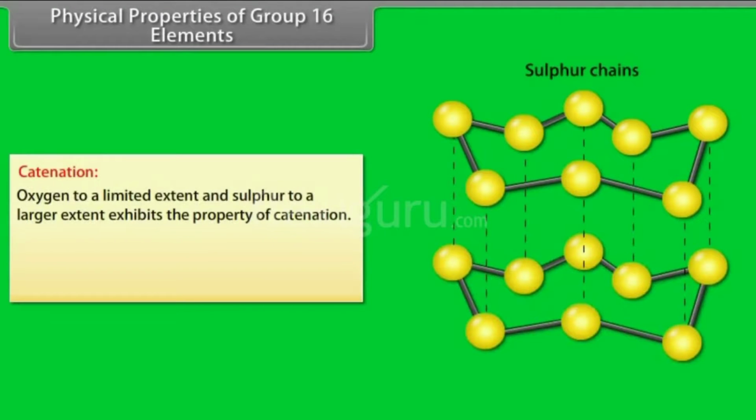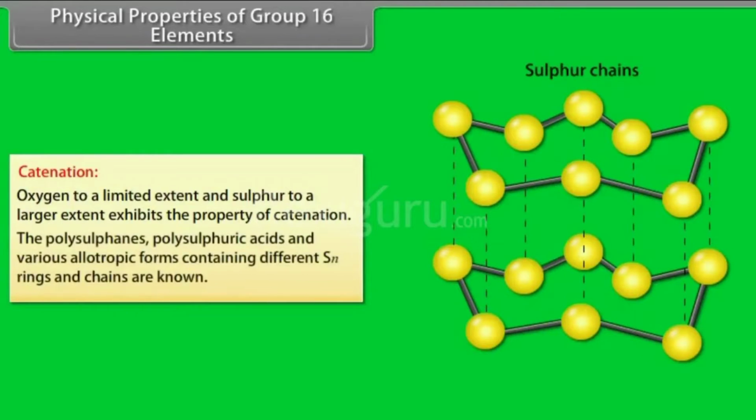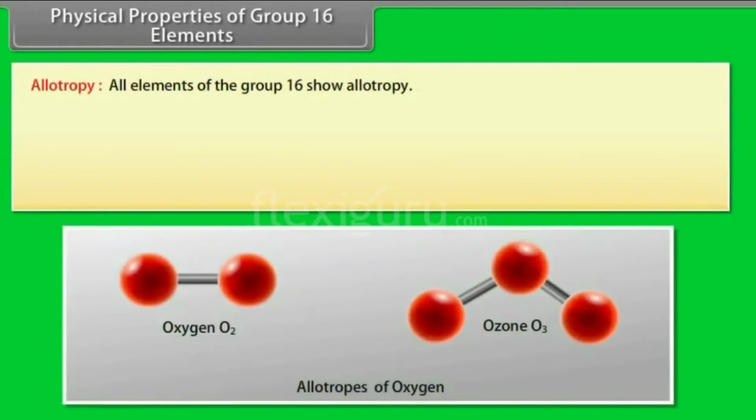Next property is catenation. Oxygen to a limited extent and sulfur to a larger extent exhibit the property of catenation. The polysulfanes, polysulfuric acids, and various allotropic forms containing different sulfur rings and chains are known. The sulfur bond is very important in biological systems and occurs in proteins and enzymes.